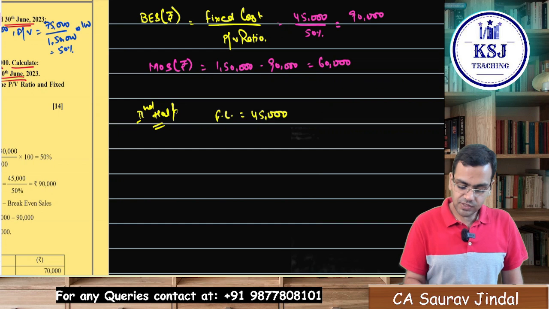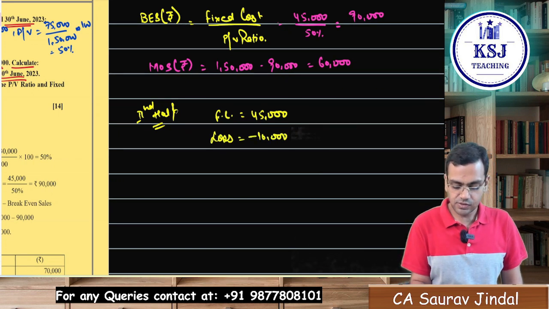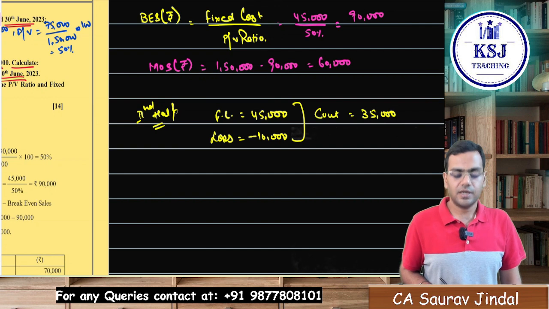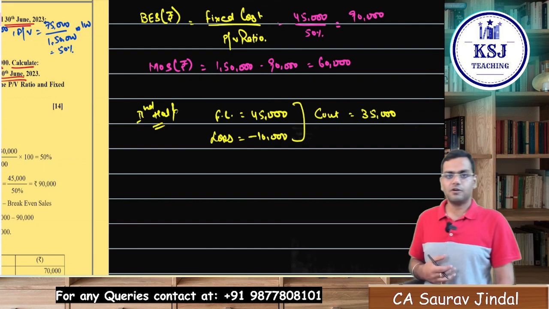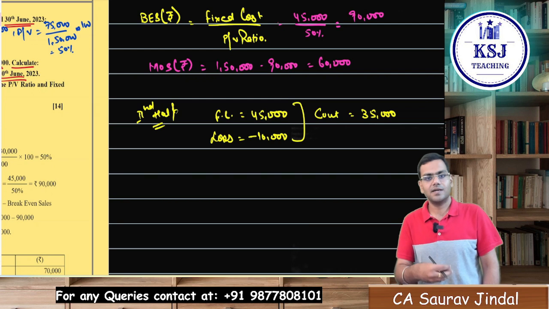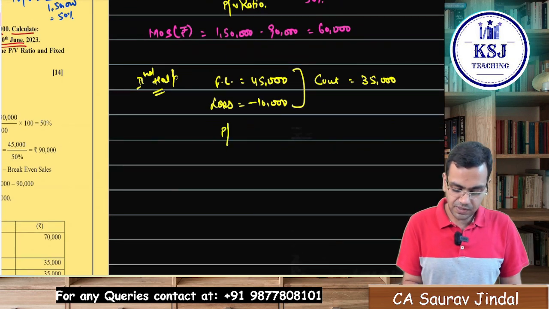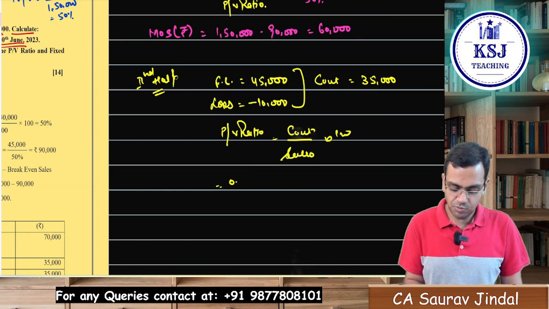Isn't it? For the second half of the year, the loss is given. What is the loss that is given? 10,000. So can you tell me what will be the contribution? 35,000. Isn't it? Contribution is fixed cost plus profit. In this case, the profit is negative, that is minus 10,000. So contribution is 35,000. Now what is PV ratio? PV ratio is contribution by sales into 100. PV ratio is 0.5.